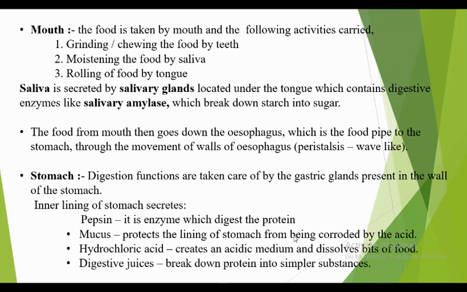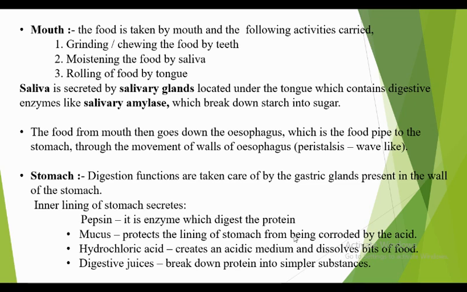Then mucus. It protects the inner lining of the stomach from being corroded by the acid. We know that in our stomach we have hydrochloric acid. That hydrochloric acid can damage our stomach and create problems. So to avoid that, we have the mucus, which protects the inner lining of the stomach. Then hydrochloric acid creates the acidic medium.